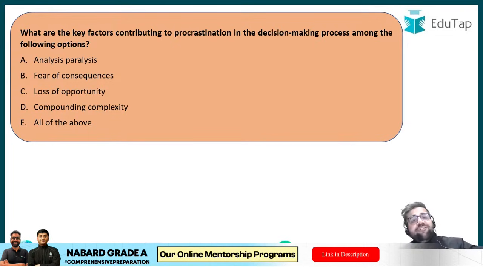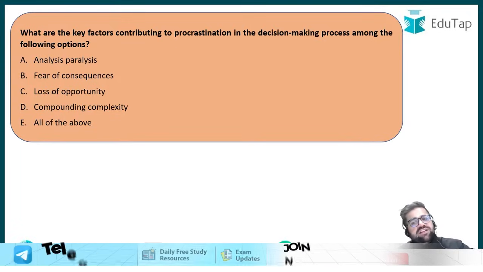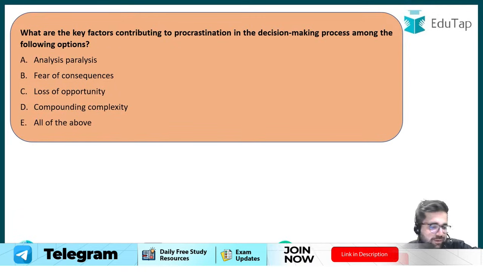So what are the key factors which contribute to procrastination in the decision making process among the following options? Will I get the right answers?